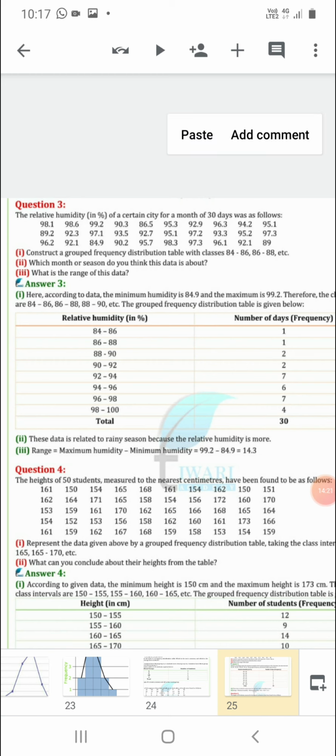So we have started from 84 and the maximum value is 98.3. That's why we have taken the maximum as 100. So by taking a class size of 2, we have converted the data into group form.